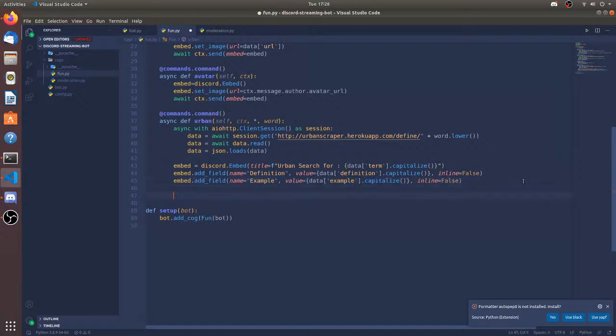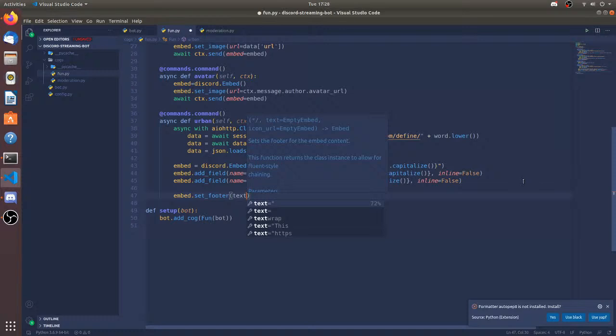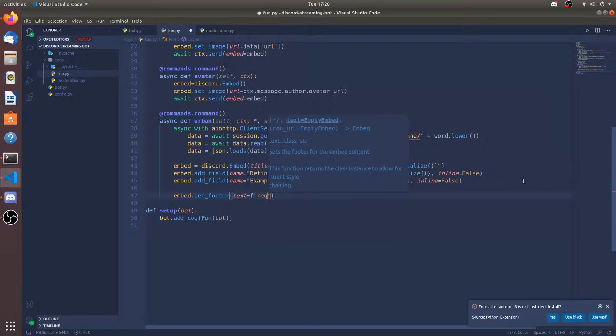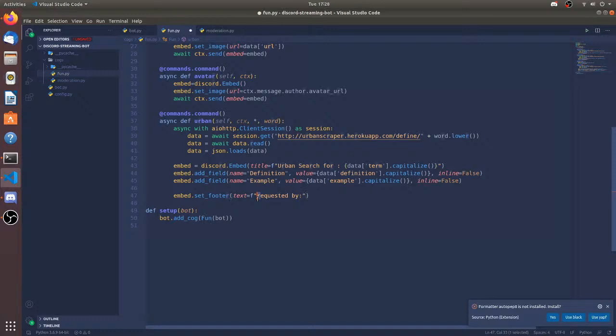Okay, so now embed.set_footer. The text is going to be "Requested by", with a capital R, then ctx.message.author.